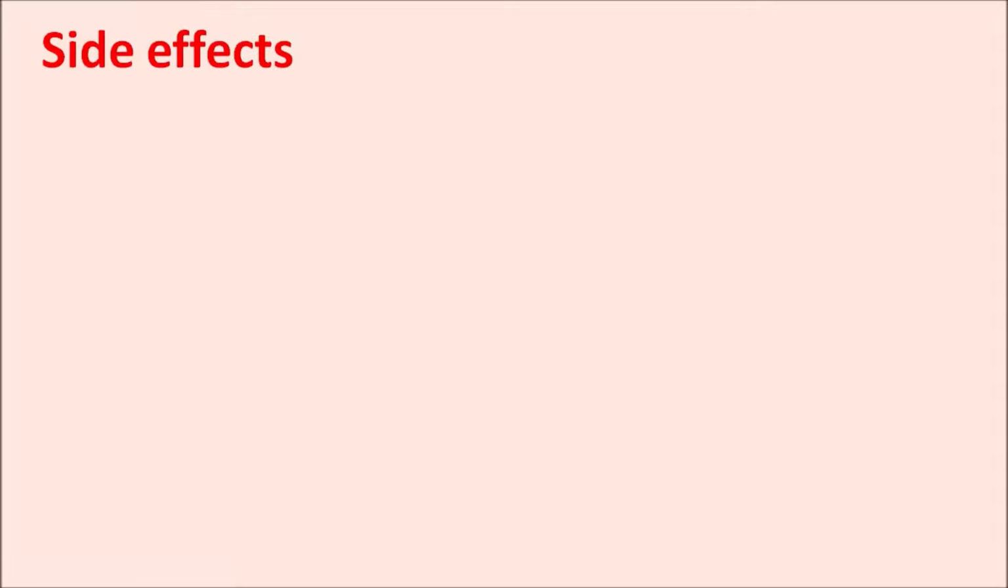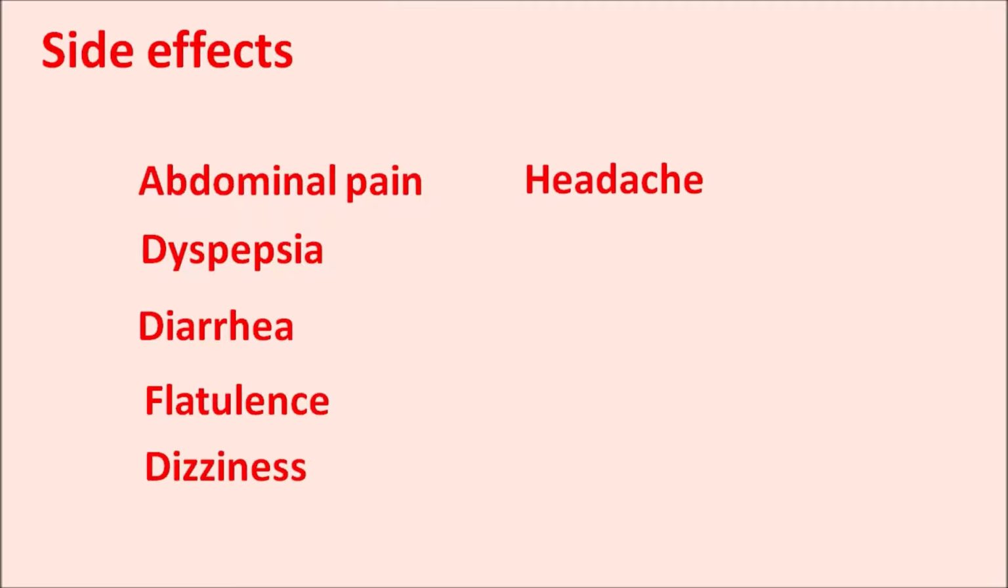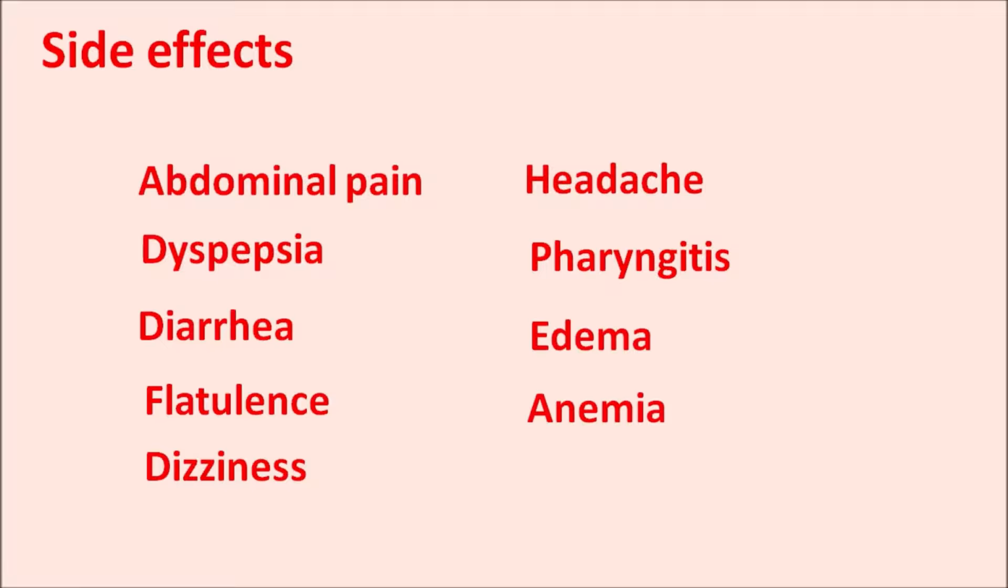What are the side effects? The important side effects of meloxicam mainly include abdominal pain, dyspepsia, diarrhea, flatulence, and it can even produce central side effects such as dizziness, headache, pharyngitis, and some edema, anemia, and skin rashes can be observed with this meloxicam.